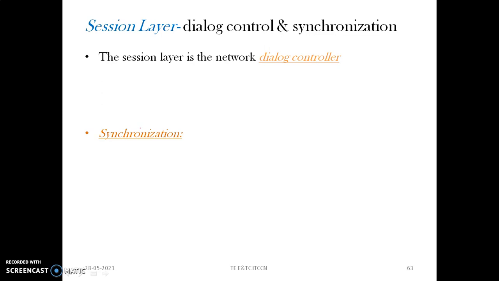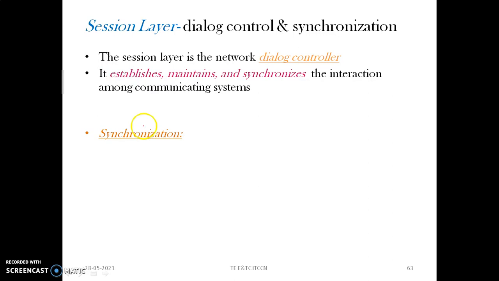So the session layer is the network dialogue controller, also called the dialogue controller layer. What does it do exactly? It establishes the connection, maintains the connection throughout the communication till the communication is completed, and then synchronizes the interaction among communicating systems. So these are the tasks and the responsibilities of the session layer.